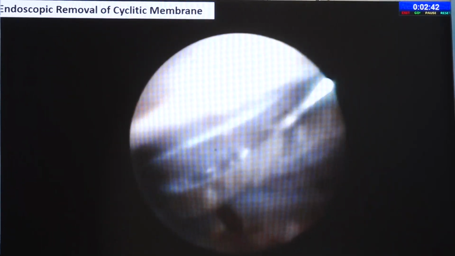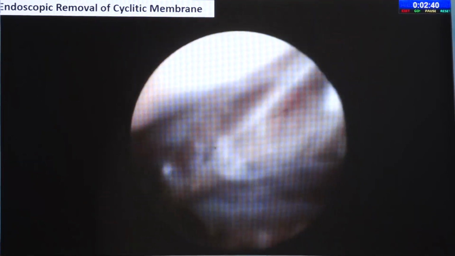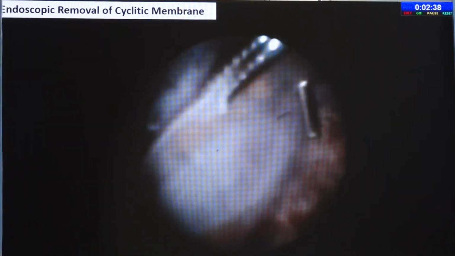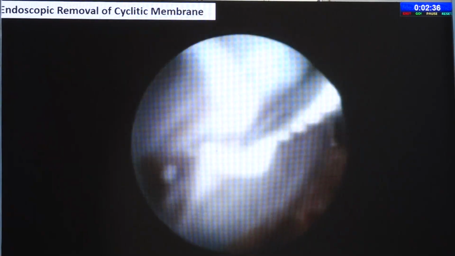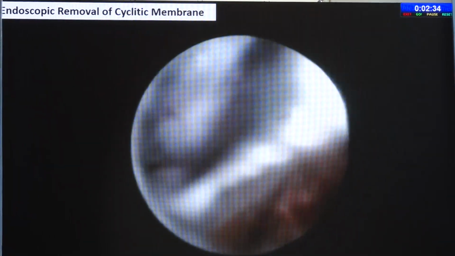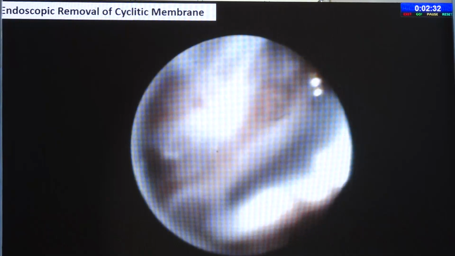But as Dr. Mudit and Dr. Manisha pointed out, there is a lot of risk of bleeding, and so you have to go very slow. You may desegment these membranes into various parts and then remove them one by one.